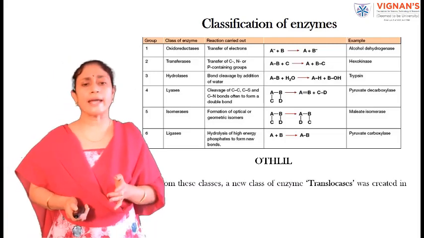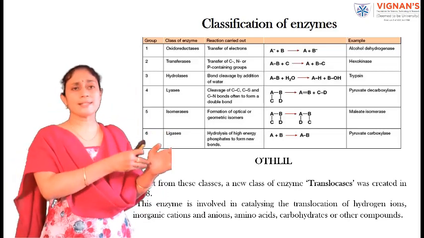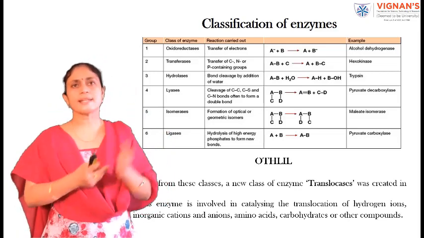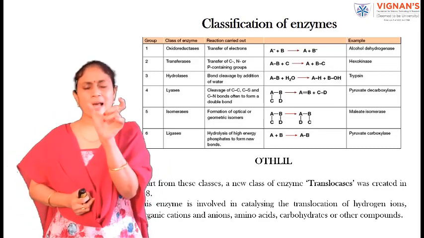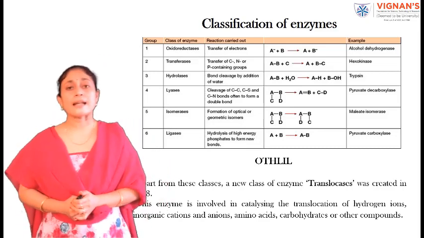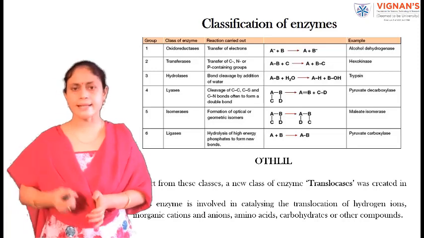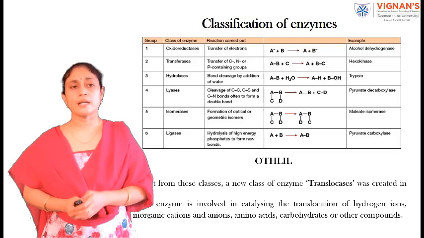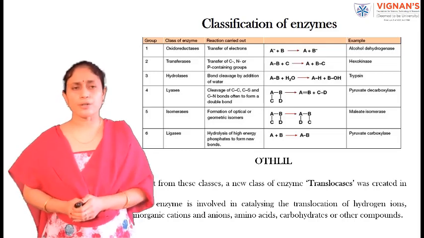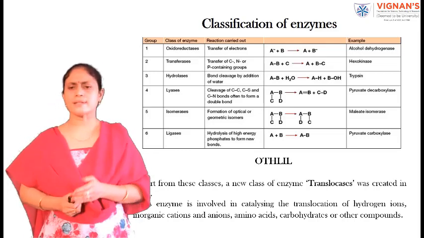Recently, in 2018, a new class of enzymes has been added to the existing classes of enzymes. The seventh class of enzymes are translocases. These enzymes are involved in catalyzing the translocation of hydrogen ions, inorganic cations and anions, amino acids, etc.